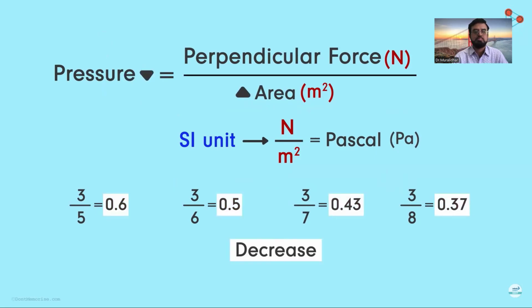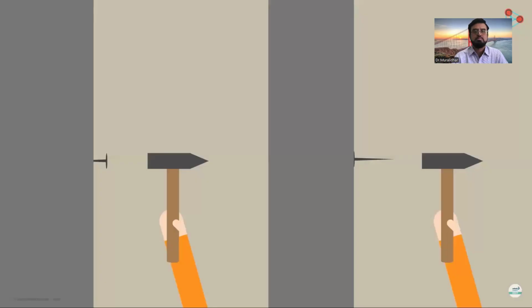With this newfound knowledge, let's go back to the example we saw earlier, the nail and the wall. Notice that we are also applying the force perpendicular to the surface of the wall. The angle between the nail and the wall is 90 degrees.